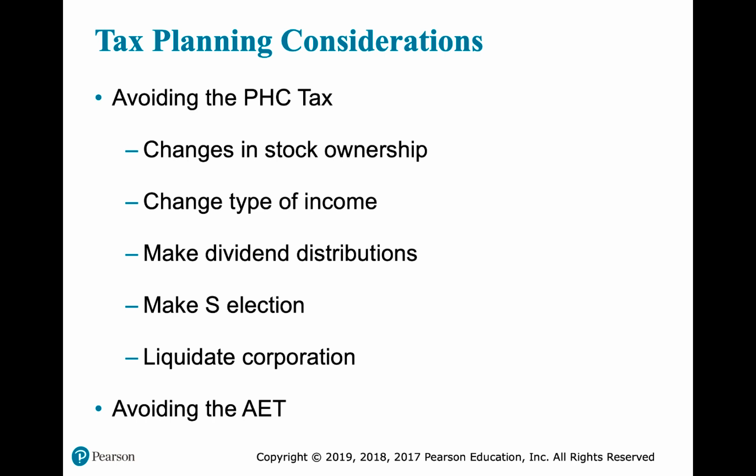We could change the type of income. We could add operating activities, change the type of investment income, or add additional passive income to lower the amount of personal holding company income in the corporation. We could make dividend distributions because we know that reduces personal holding company income. We can make an S election. We could convert to an S corporation. They are exempt from the tax, but it's not very attractive because at that point the individual tax rates are going to be above the corporate tax rates, and we know that an S corp is a flow through, so that's not very attractive to our shareholders usually.